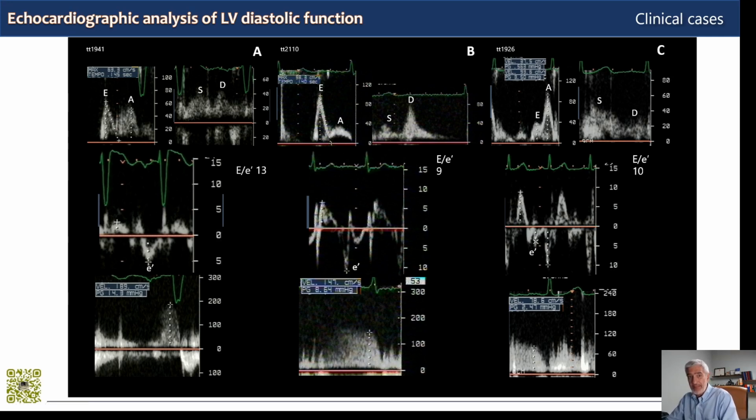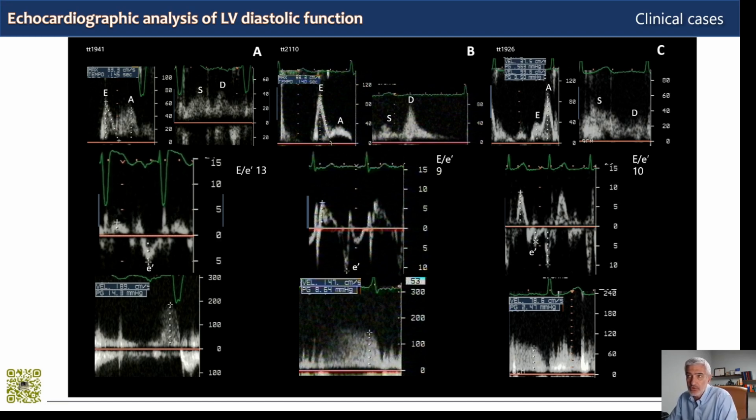But in contrast to this, if we look at the tissue Doppler, the E prime here is normal, quite high, it's 10. And the average was also normal. So the E on E prime is only 9, normal.